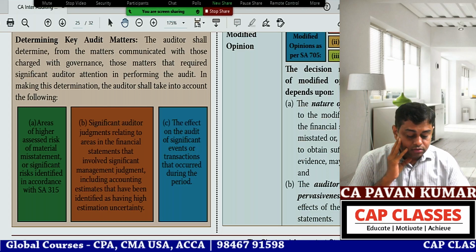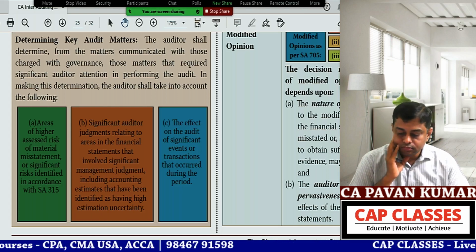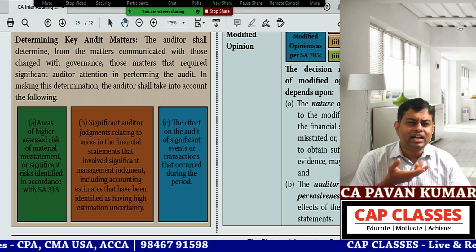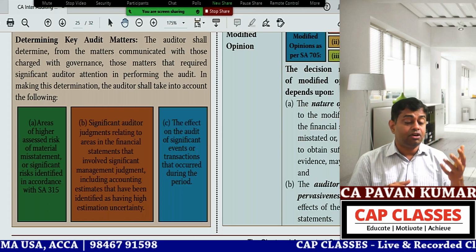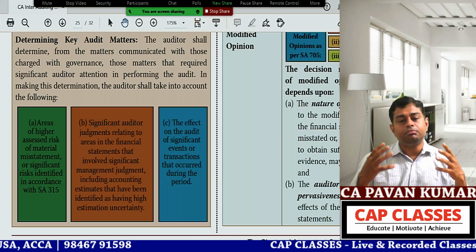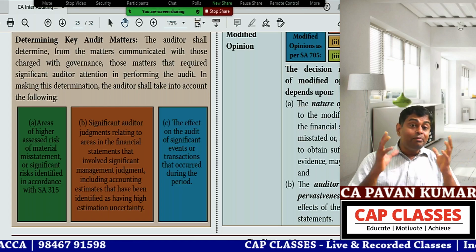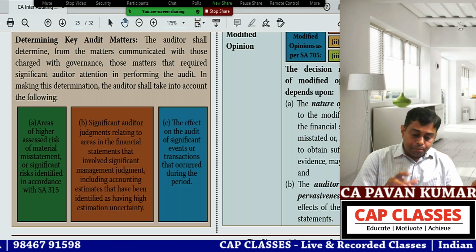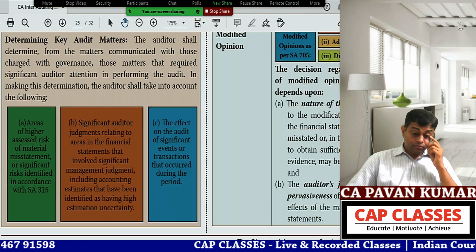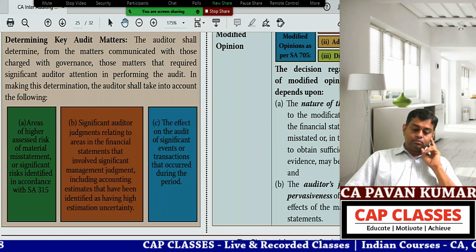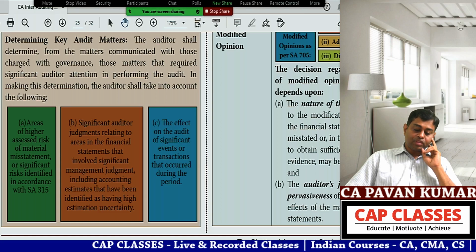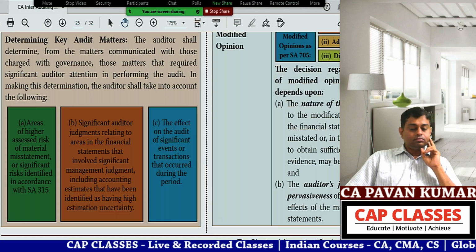Areas of higher assessed risk of material misstatement or significant risks identified in accordance with SA 315. We have already studied 315. So you applied 315 and then you came to know that there is one huge item with a possible very big material misstatement. Then B. Significant auditor judgments relating to areas in the financial statements that involve significant management judgment, including accounting estimates that have been identified as having high estimation uncertainty.